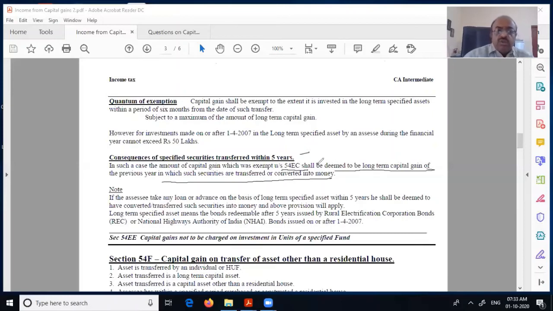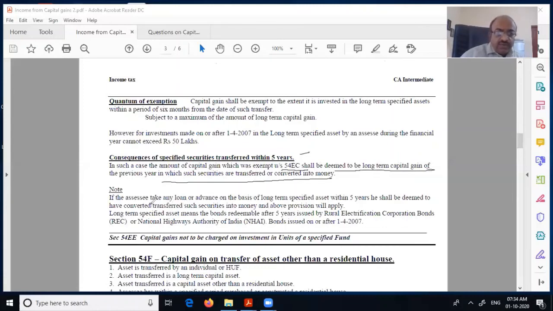But what do you do if you sell that bond? Bond means like a debenture. Therefore, you have got the money. They are saying if you don't hold it for 5 years, then the capital gain will come back in the year in which you have converted it.